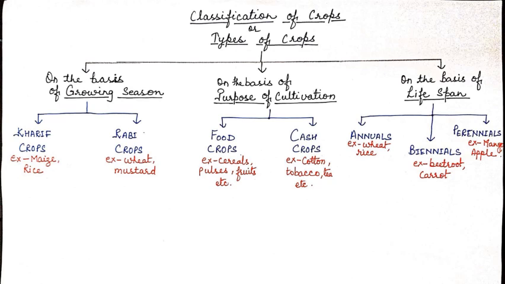Food crops like cereals, pulses, fruits, etc., and cash crops like cotton, tobacco, tea, etc. Now the other category includes annuals, biennials, and perennials, and these are categorized on the basis of their lifespan. The example for annuals are wheat and rice, for biennials beetroot and carrot, and for perennials mango and apple.